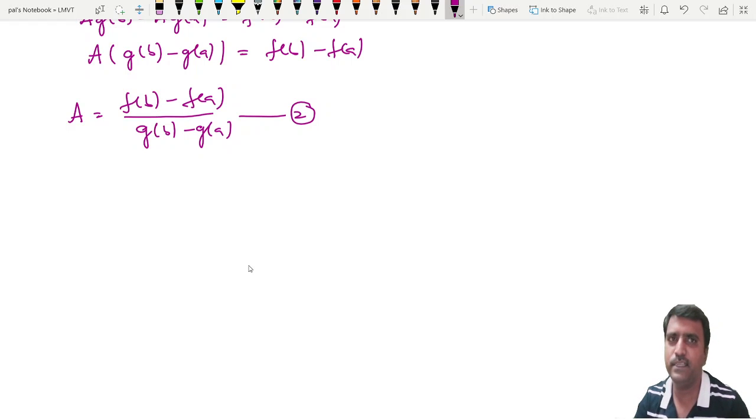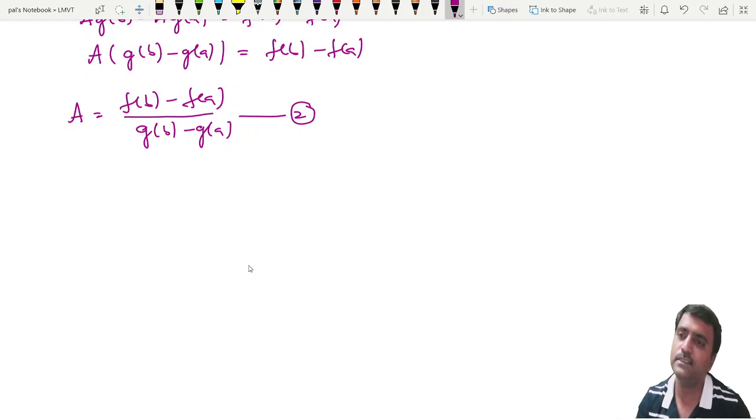g of b minus g of a becomes 0 when g of a is equal to g of b. But here g of a and g of b are never equal. Why? Suppose they are equal, so what happens if g of a is equal to g of b?